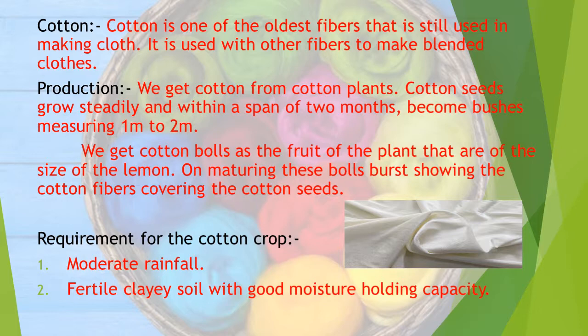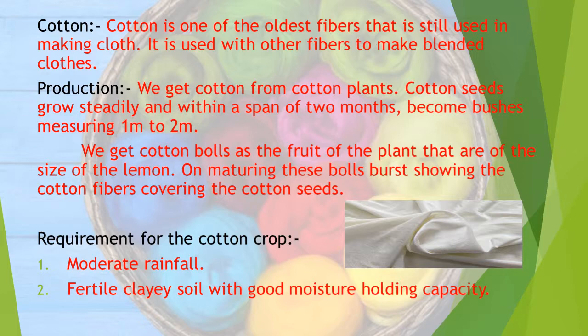Here we are going to discuss the natural fibers. First type of natural fiber is cotton. Cotton is one of the oldest fibers that is still used in making clothes. It is used with other fibers to make blended clothes.